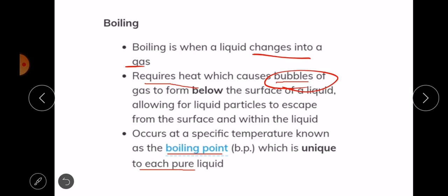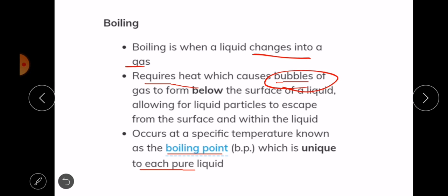The bubbles are bubbles of gas that form below the surface of the liquid, allowing the liquid particles to escape from the surface and within the liquid. In evaporation, we say it occurs at the surface, but in boiling, the evaporation of particles occurs even within the liquid, because there are bubbles that form.